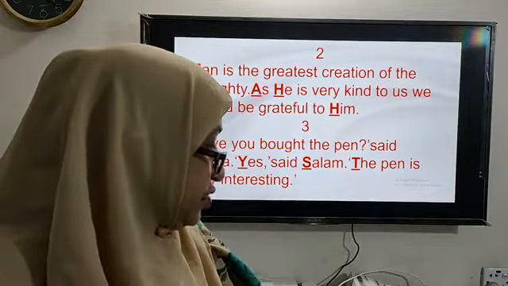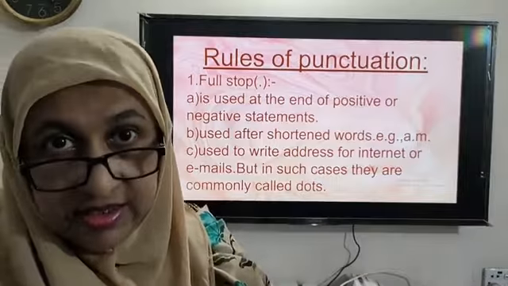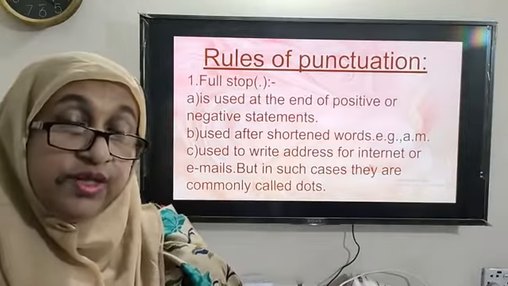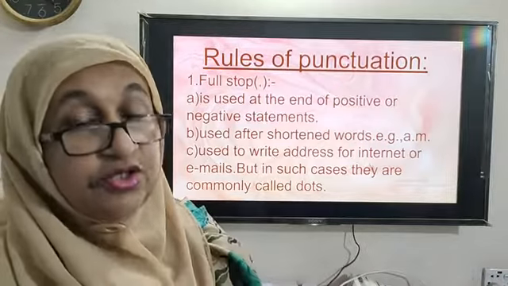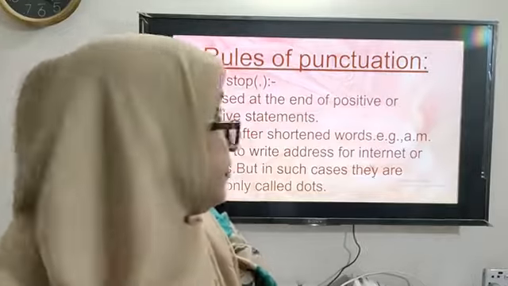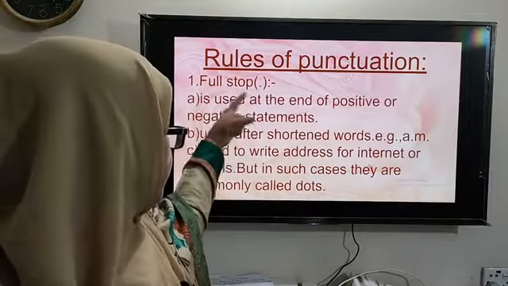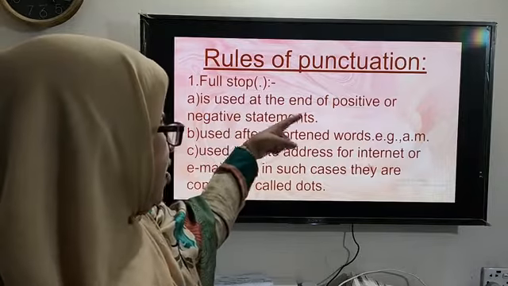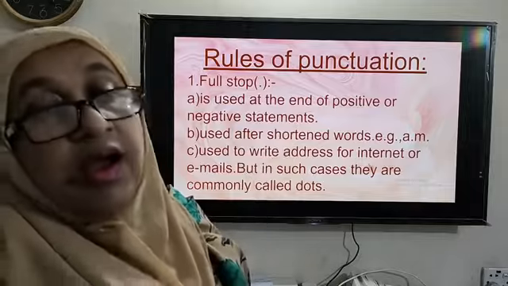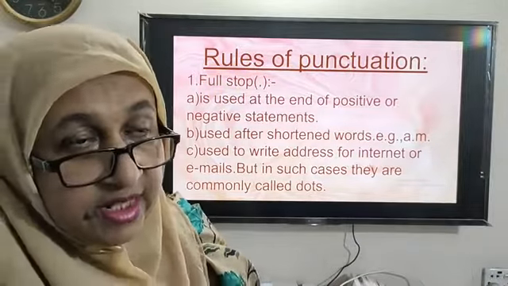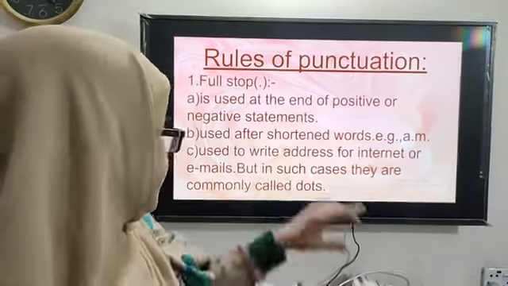So I am going to my next topic, that is punctuation. You must know the rules of punctuation very properly and you must try to remember them. The first one is full stop. Full stop is used at the end of positive or negative statements. So whenever we give any statement, whether positive or negative, we end it with a full stop.